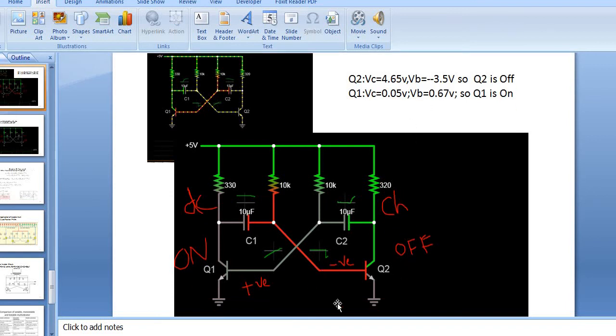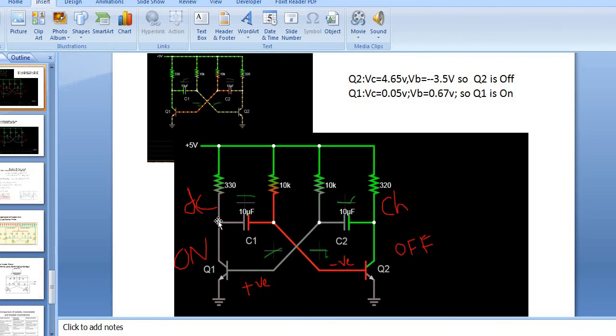Right? Look at here. This is Q2. This is Q1. Q2 is off. Why? Because base of Q2 is being applied with a negative voltage. That's why it is off. If it is off, here we get to have 5 volts. That's why this capacitor charges. In a similar fashion, look at here. At the base, we have a positive voltage 0.67. That's why Q1 is on.